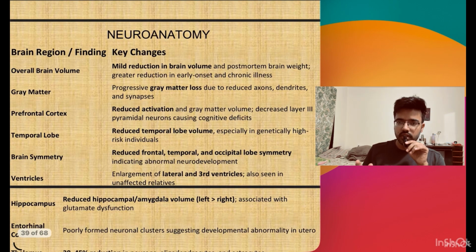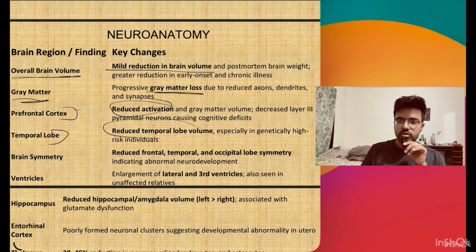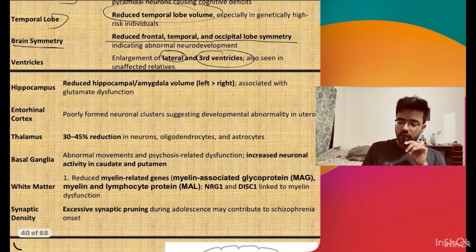Now we will see the neuroanatomical changes seen in schizophrenia. Overall, there is a reduction in brain volume. Gray matter also is reduced. Prefrontal cortex and temporal lobe are also comparatively reduced in size compared to a normal person. In brain symmetry, there is reduced frontal, temporal, and occipital lobe symmetry, and there are enlarged lateral and third ventricles. Hippocampus, entorhinal cortex, and thalamus, these all three are comparatively reduced in size.